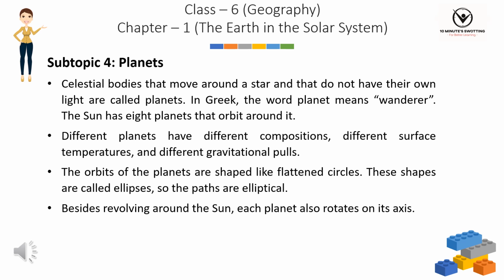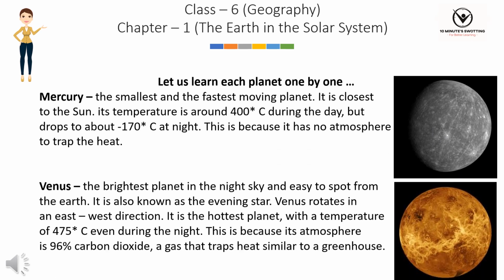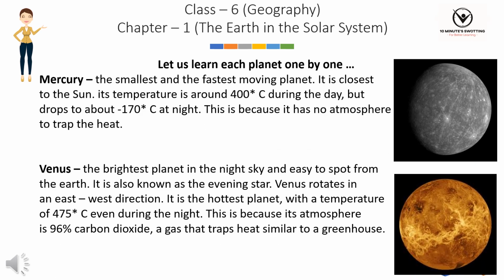Different planets have different compositions, different surface temperatures, and different gravitational pulls. The orbits of the planets are shaped like flattened circles. These shapes are called ellipses, so the paths are elliptical. Besides revolving around the Sun, each planet also rotates on its axis. Let us learn each planet one by one.